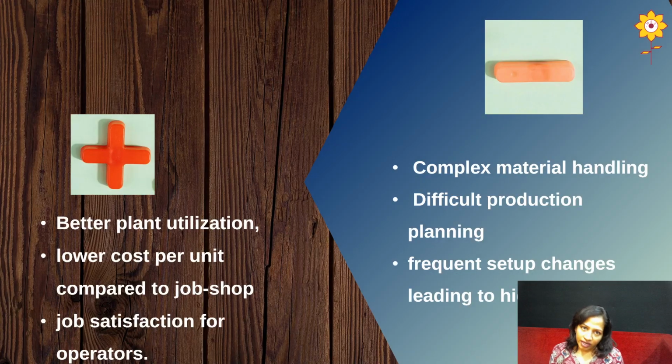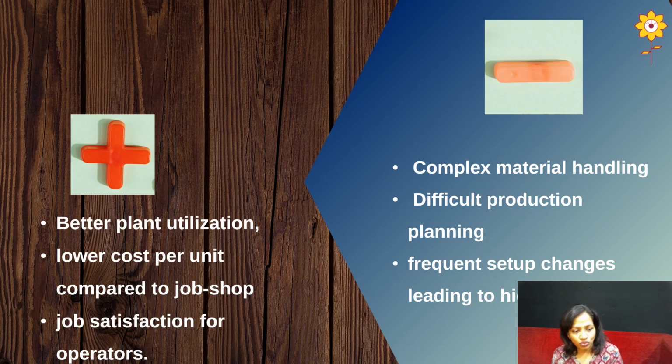Now what are the advantages? The first one is better plant utilization. Whatever tools and equipment are there for certain products are being utilized properly. Second one is lower cost per unit compared to job shop. Yes, when it comes to job shop, as I said, each product will have its own specifications, due to which you have to invest in some products and then move on.